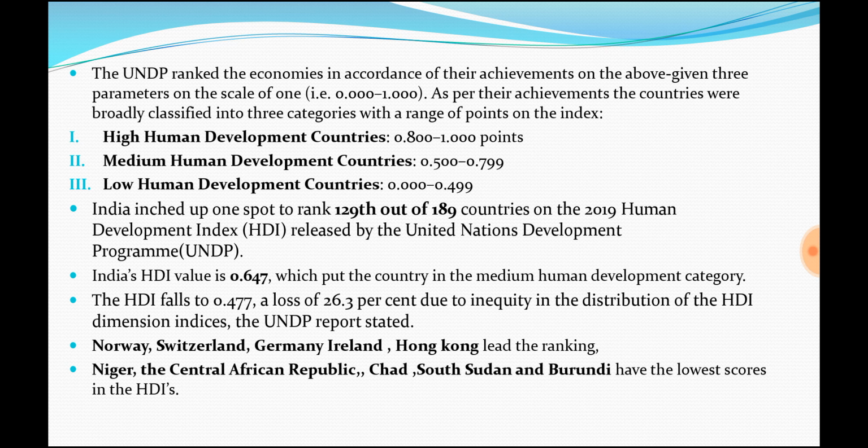As per the Human Development Index, Norway, Switzerland, Germany, Ireland, Hong Kong, these are the countries leading the ranking. And some of the African countries like Niger, Central African Republic, Chad, South Sudan, Burundi have the lowest score. India is in the medium human development category. There is a lot to be achieved by India on this front. Last year India was in 130th rank. This year we slightly improved to 129th. So we could only be proud if we grow faster in this area.